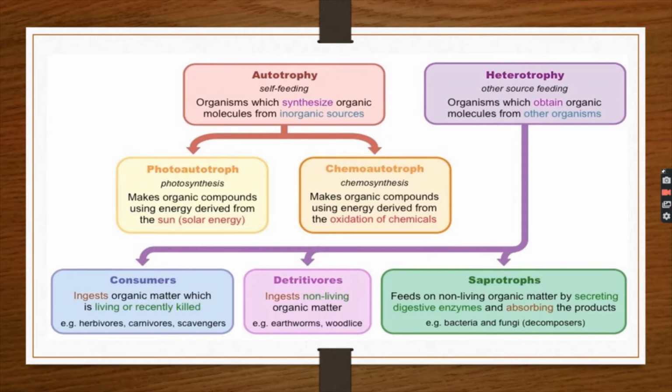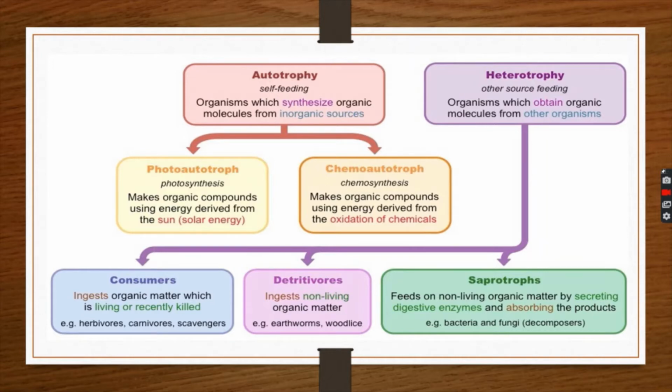Heterotrophy is then categorized into three. One is consumer, detritivores, saprotrophs. Who are consumers? Carnivores, herbivores, omnivores. Who are they? Carnivores are organisms which eat only animals. Example, lion and snake. Herbivores are organisms which eat only plants. Example, rabbit, elephant. Omnivores are organisms which eat both plants and animals. Which category do human beings fall in? Omnivores.